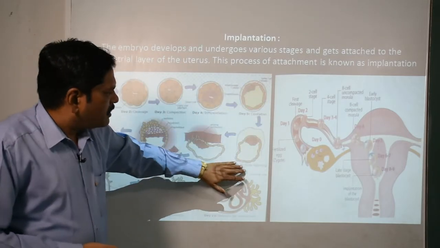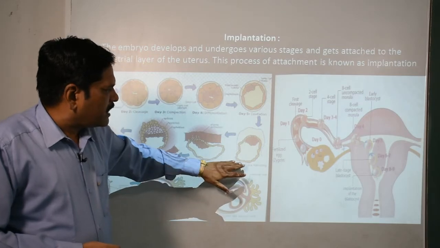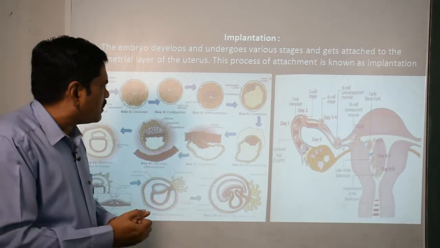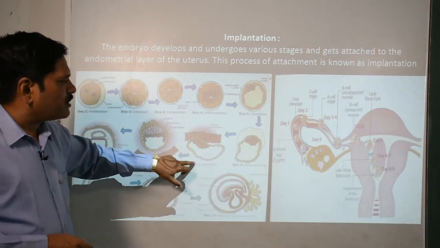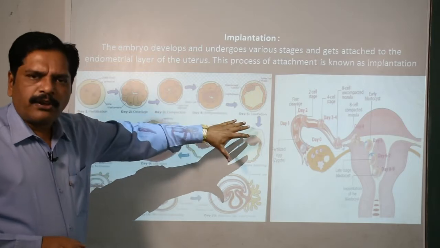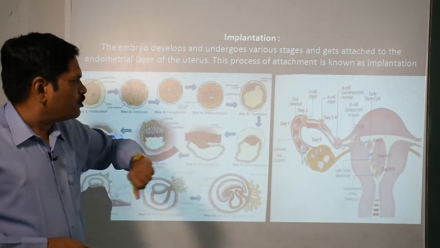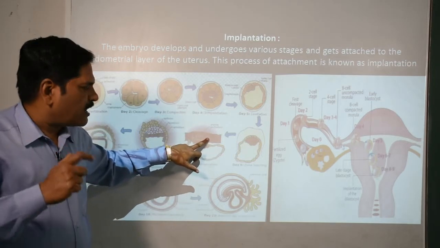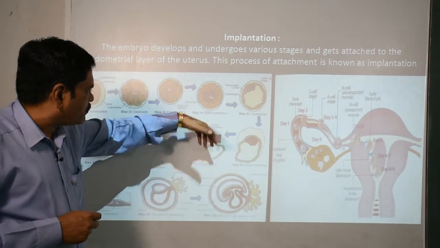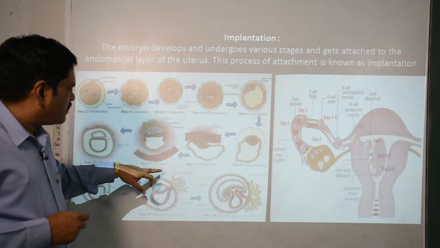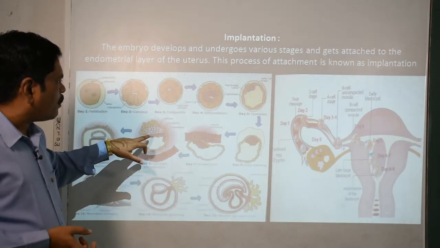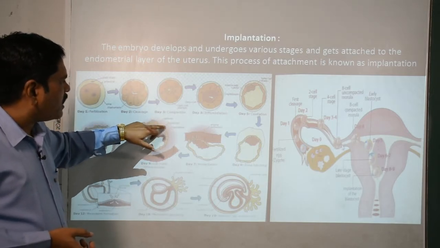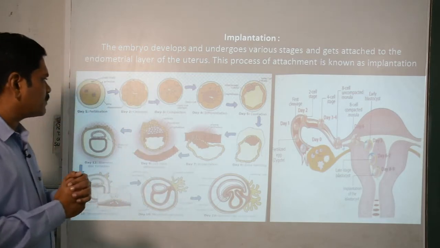Now next, on the sixth day, the zona pellucida is finally hatched out, and the egg is coming out. As you know already, on the fifth day of the fertilization it entered into the uterus. And here is the uterine epithelium, that is the endometrium. This is the fixation. And on day 9, differentiation of the cell masses is observed and is responsible for forming the epiblast, the hypoblast, and the innermost cells, clear.